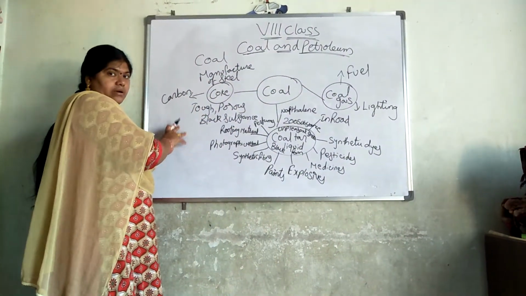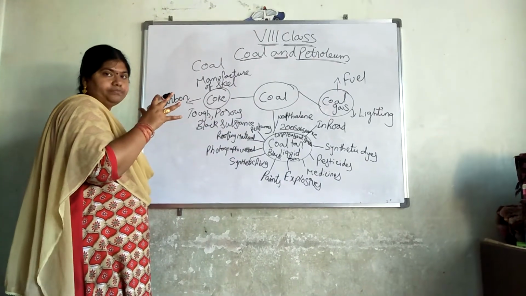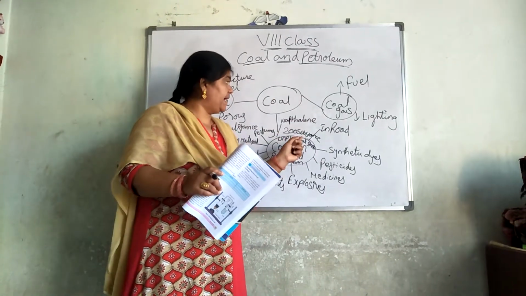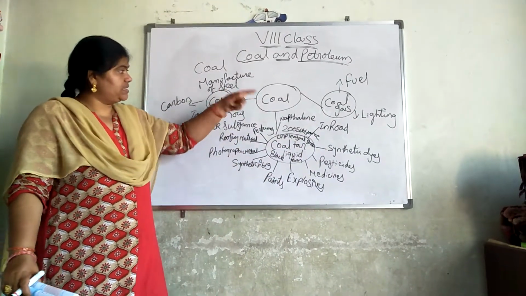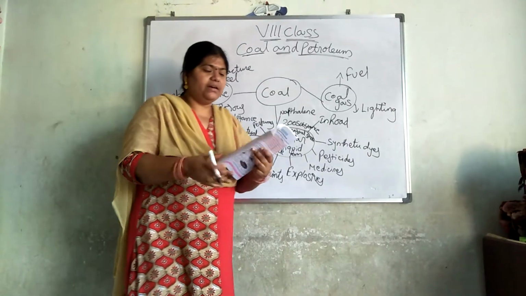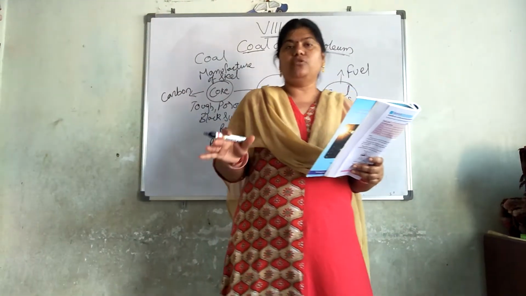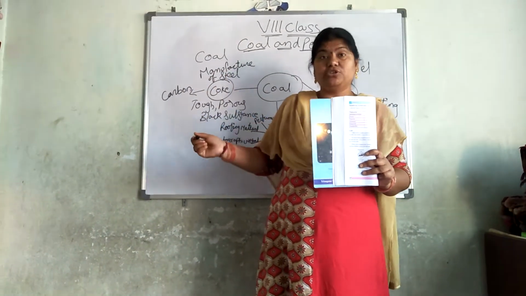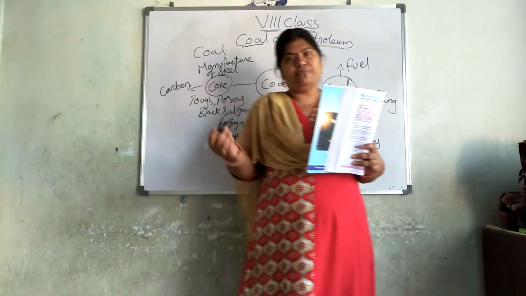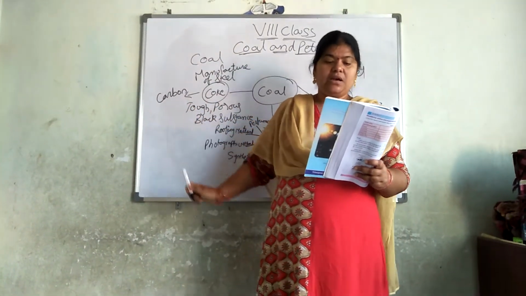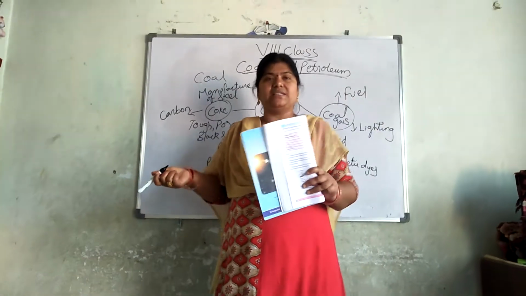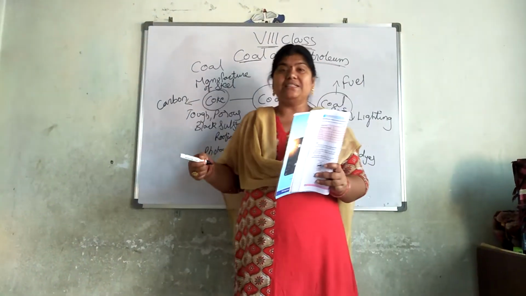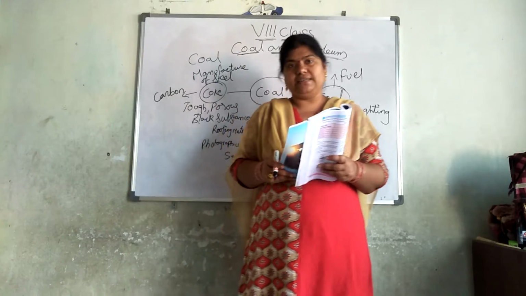Can you see here? This is the whole about coal: what is coal, and what are the different things obtained from the coal, coal gas and coal tar, and what are the substances obtained from these. Got the point? Here in your textbook, table 5: coke, coal tar, coal gas. Coke is used for manufacturing of steel and manufacturing of metals. Even from the coke we are getting carbon. From the coal tar, any three examples are asked: you can give perfume, synthetic dyes, and naphthalene balls. Coal gas we are using for fuel and for lightening purpose.